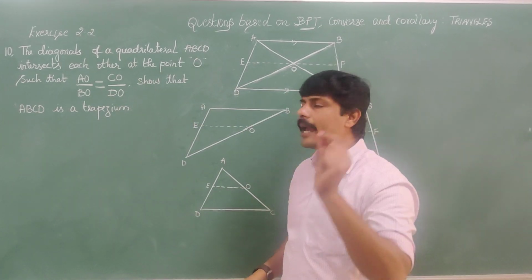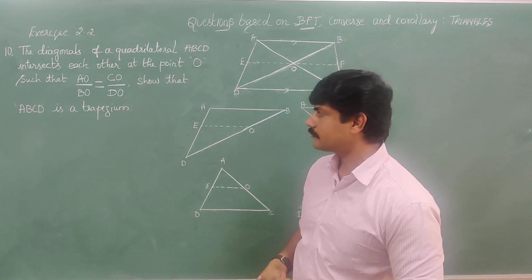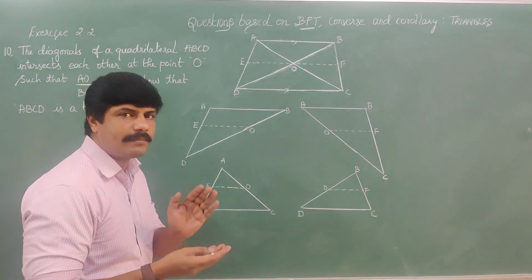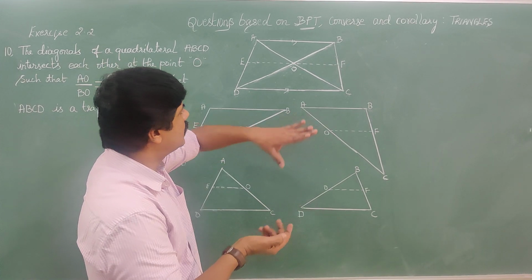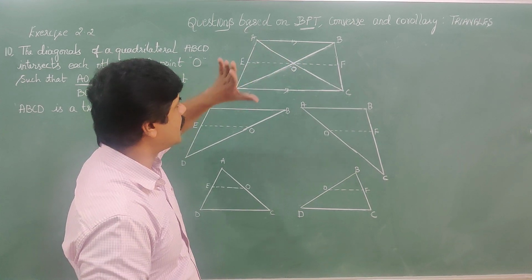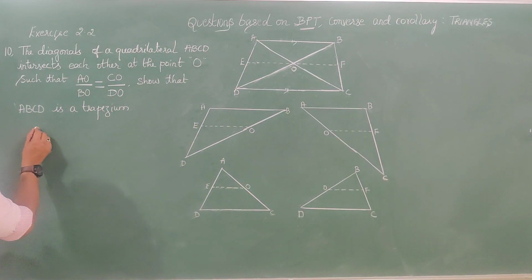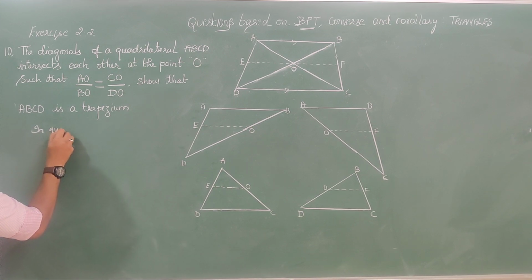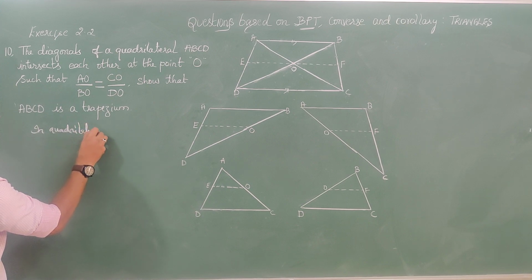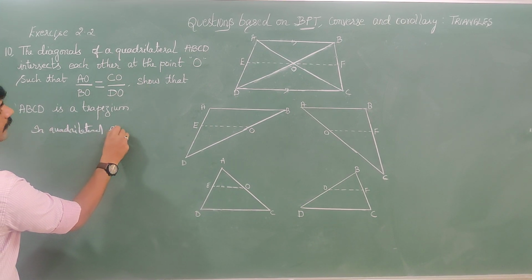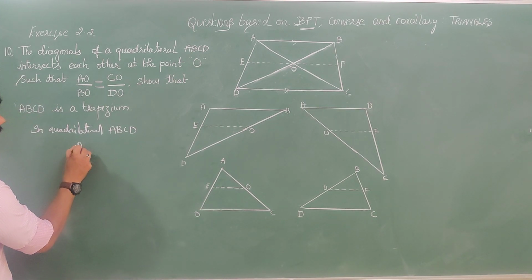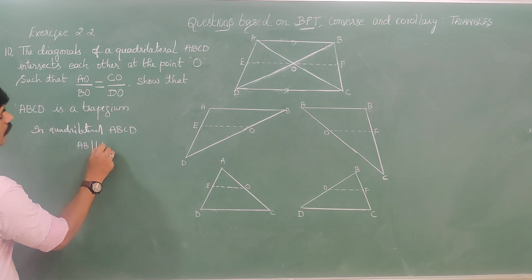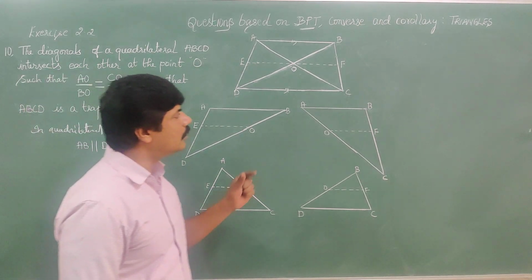We have to show ABCD is a trapezium. What is a trapezium? We need to show that a pair of sides are parallel to each other. That means in quadrilateral ABCD, we need to show AB is parallel to DC.